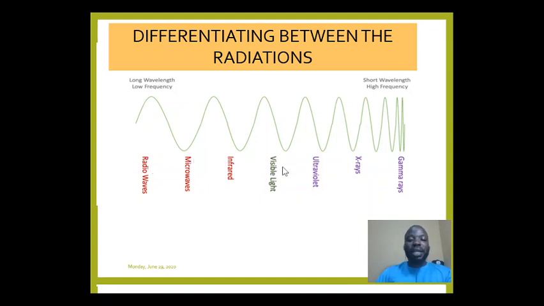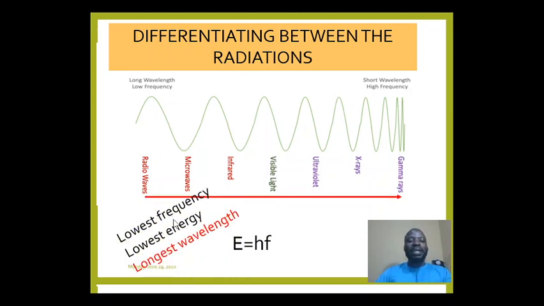If I'm comparing, for example, visible light and microwave, because visible light is closer to gamma ray compared to microwave, visible light is going to have a higher frequency than the microwave. So unlike the wavelength, which decreases from the radio wave toward the gamma ray, the frequency increases toward the gamma ray. Microwave has a higher frequency compared to radio, infrared is higher than microwave, while visible light is higher than infrared, up to the end. And this is what I summarize regarding this one.